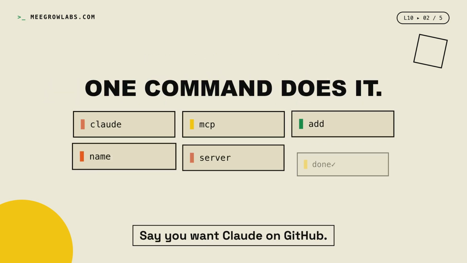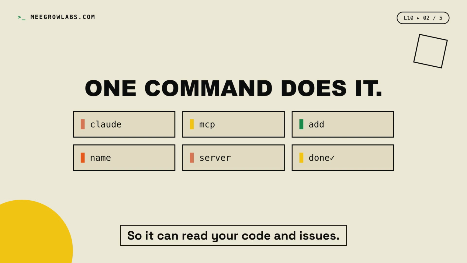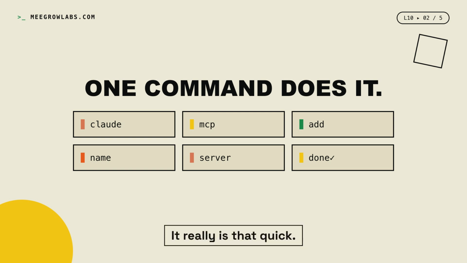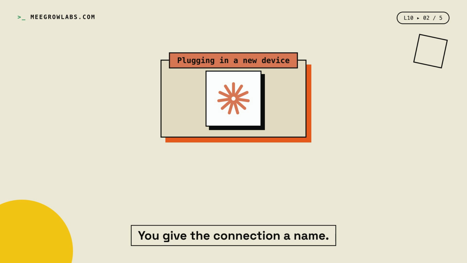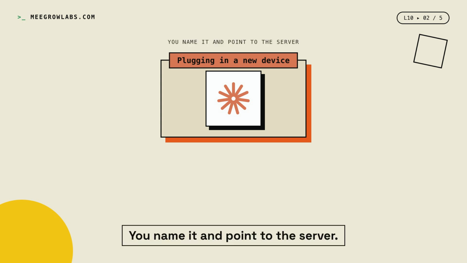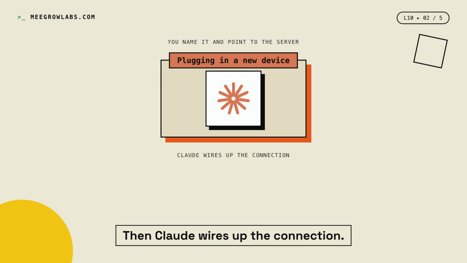Say you want Claude on GitHub, so it can read your code and issues. You do not set it up by hand. You run a single short command, and the connection is made. It really is that quick. Think of plugging in a new device. You give the connection a name. You point it at the server, and it shows up as connected. You name it and point to the server. Then Claude wires up the connection.